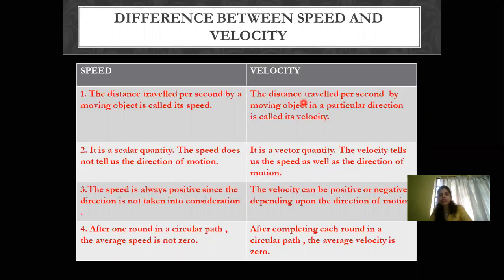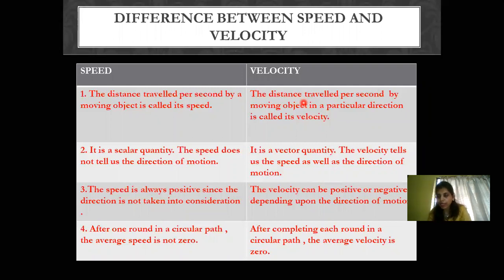Speed is always positive since the direction is not taken into consideration. As I told you, in case of distance, you don't consider the direction. That's why it's going to be a positive value. Same is the case with speed. You are going to consider only the magnitude. That's the reason it's always going to be positive. Whereas in case of velocity, you are going to mention the direction. That's the reason you are going to specify it with a sign, positive or negative, depending upon the direction of motion.